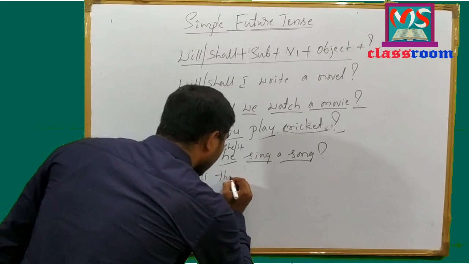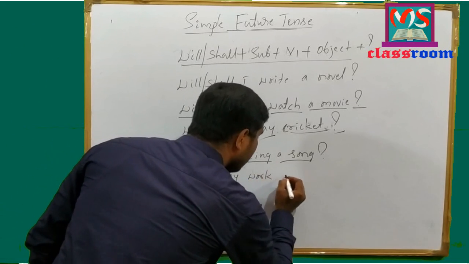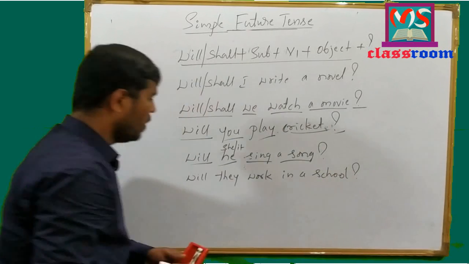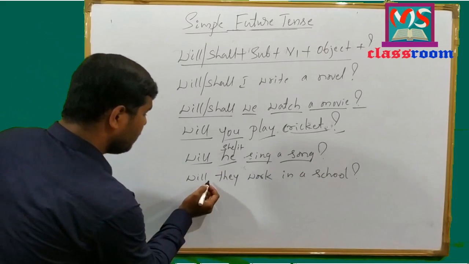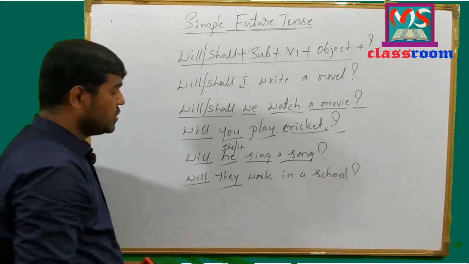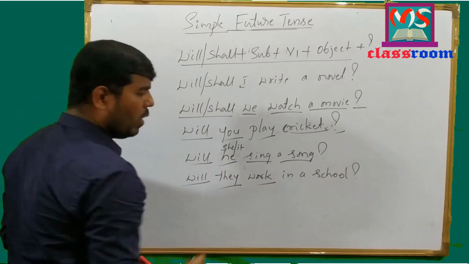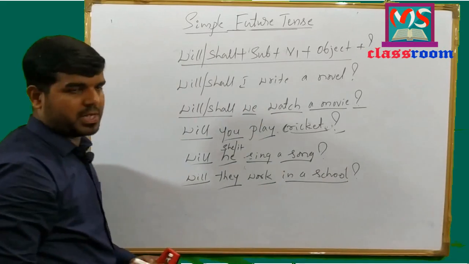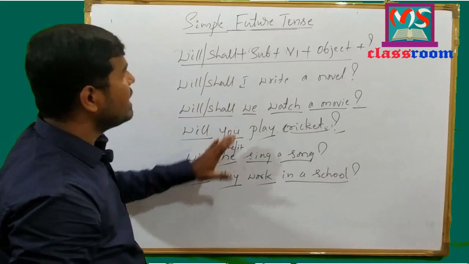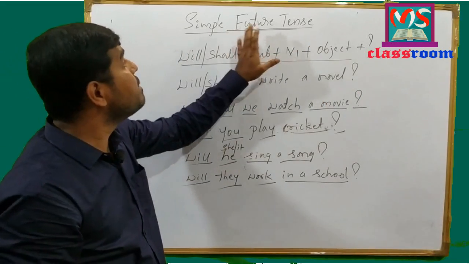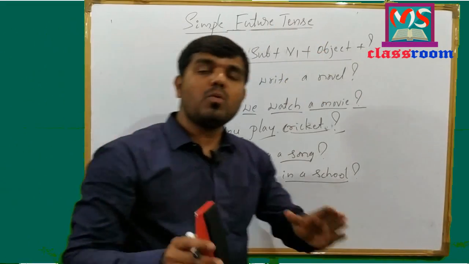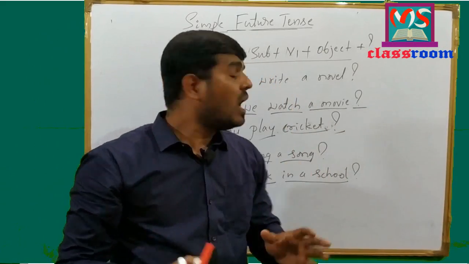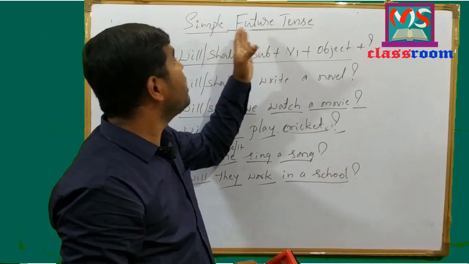Will they work in a school? Look at here. Will they work in a school? And look at here. Will is modal auxiliary. They is third person plural subject. Work is present form of verb, and in a school is object. These are all sentences in interrogative form in simple future tense. Now we have learnt affirmative sentences, negative sentences, and interrogative sentences in simple future tense.